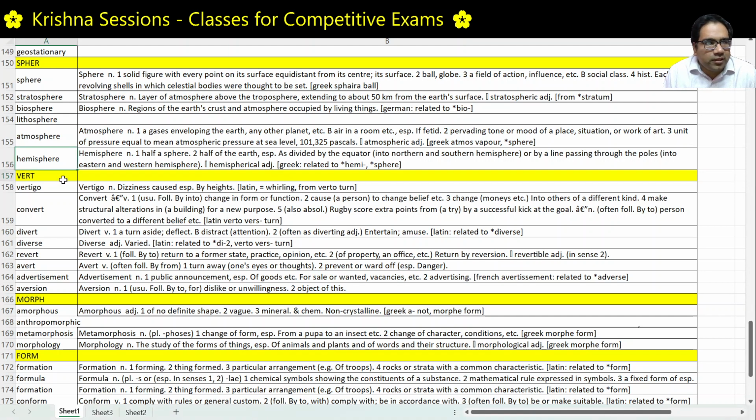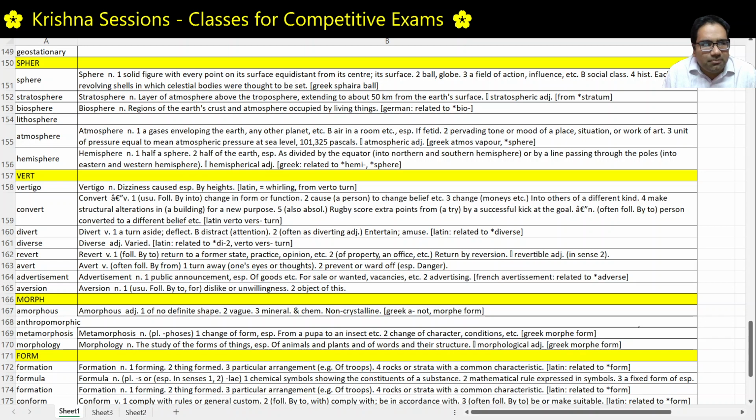Next, vert. Vert is about turning. Vertigo. Vertigo is a medical condition. It's the feeling of dizziness and fear of losing your balance. Sometimes when we look down from a very high place, we suddenly get this feeling of dizziness. That is vertigo.